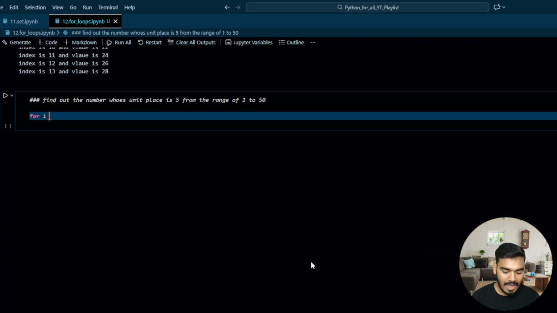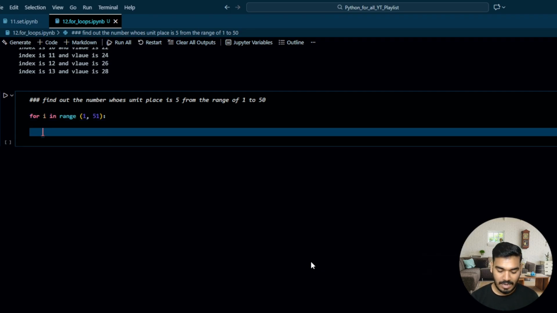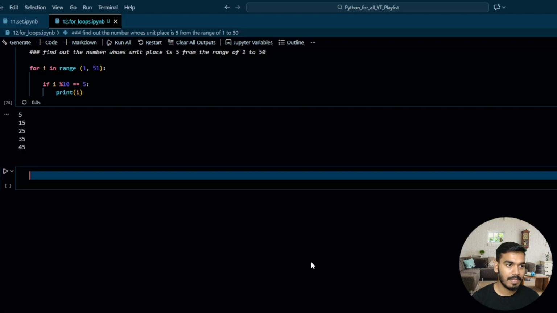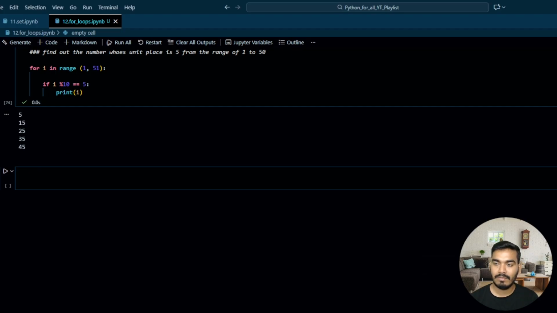So for I in range of 1 to 51, right? This is going to give you what? The range of 1 to 50. Now, if your I modular division of 10 is equal to 5, then print that number. And you have 5, 15, 25, 35, 45. Perfect.